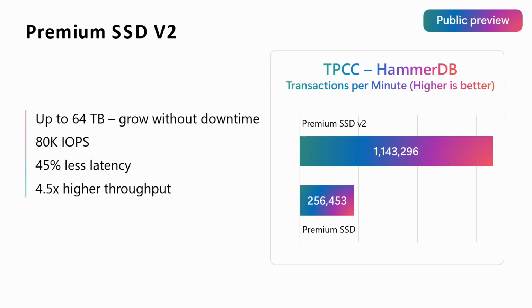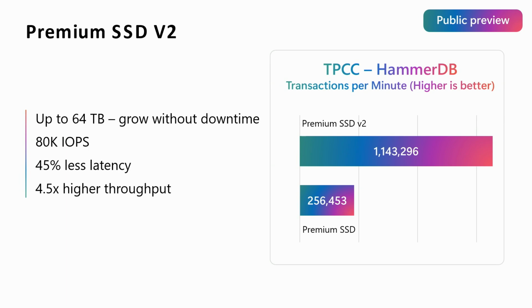You get 80K IOPS, which is an increase from SSD V1, which is 20K IOPS. And with this, there's also 45% less latency. And when we've done benchmark tests on this, we've seen 4.5 times higher throughput. So again, if you've got demands for high IOPS, it's really useful.